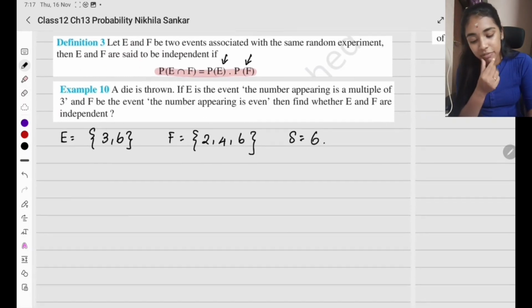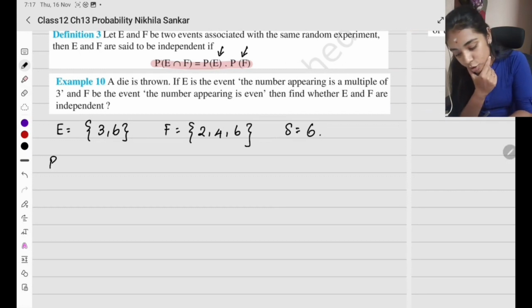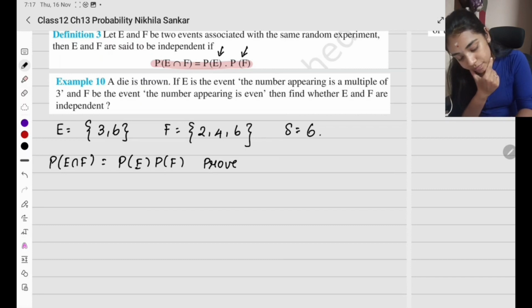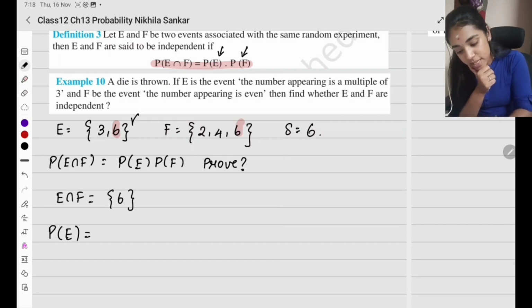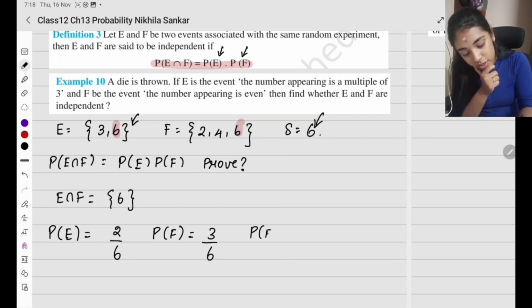Then find whether E and F are independent. How do we find out if E and F are independent? Probability of E intersection F equals probability of E times probability of F. So this we have to prove. Is it right? Okay. So probability of first E intersection F, we have E, we have F. What is E intersection F? What is common? What do you see? Here 6, here 6. So 6 is common. So I have 6. Now what is probability of E? In the sample space there are 6 in total, here there are 2. So it's going to be 2 divided by 6. Probability of F is going to be 3 divided by 6. Probability of E intersection F is going to be 1 divided by 6.